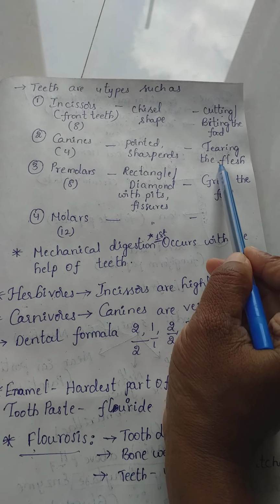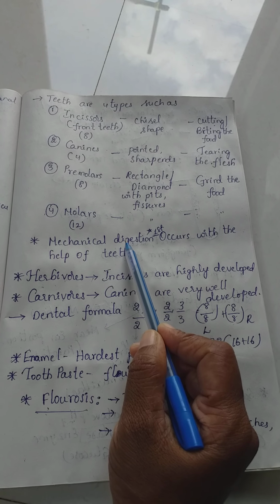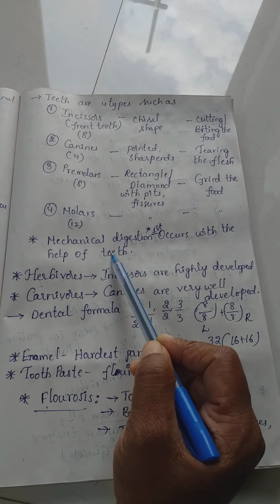Third type of teeth is premolars. They are 8 in number. Next are molars. They are 12 in number. Both are rectangular or diamond in shape with pits and fissures. They are useful for grinding the food. With the help of teeth, the first mechanical digestion occurs in the mouth only. Means first digestion, mechanical digestion, takes place with the help of teeth.